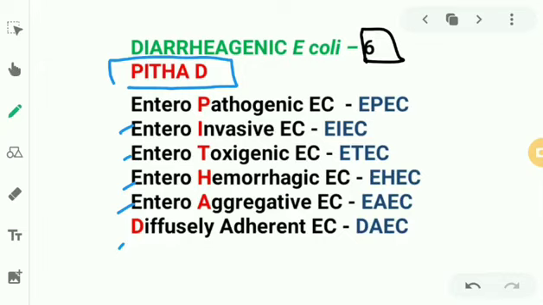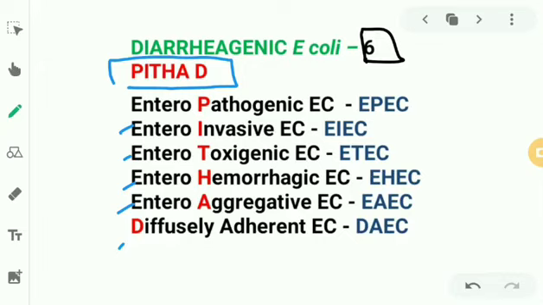So in sorbitol MacConkey agar, if we are not getting any colored colonies, we are getting pale colonies, it is EHEC. And in rainbow agar, we'll get black colonies. And we know there is a verocytotoxin. So if you are able to demonstrate the cytotoxicity of this verocytotoxin in the Vero cell line, fine. And finally, you can always do ELISA and PCR.